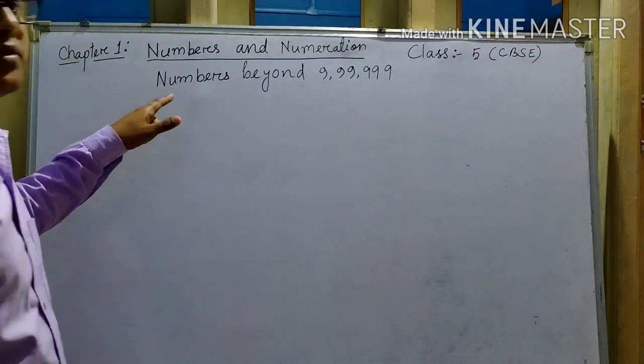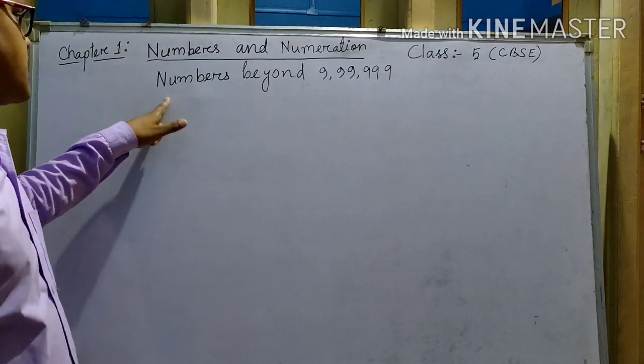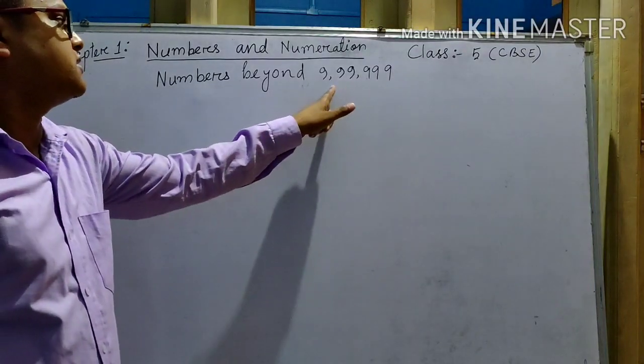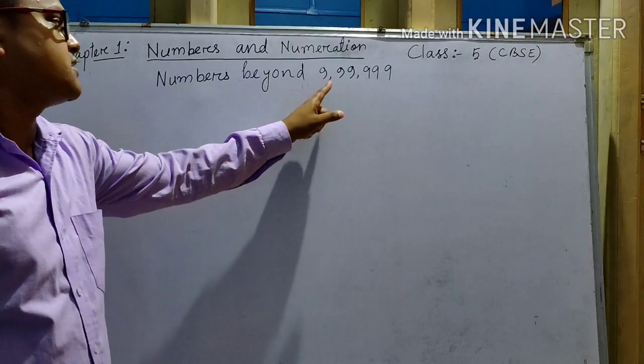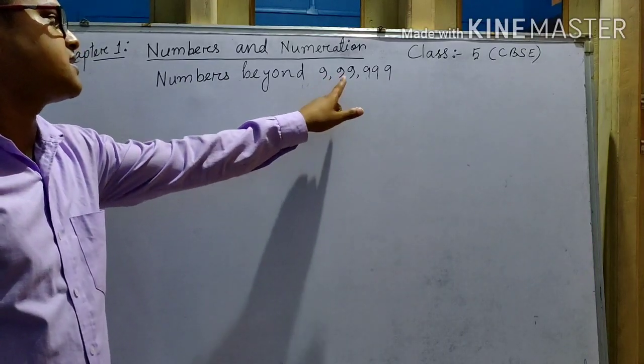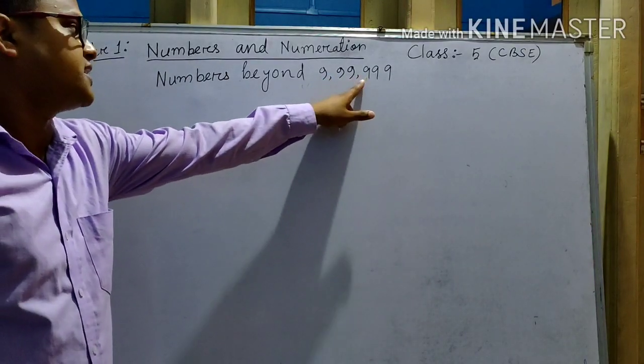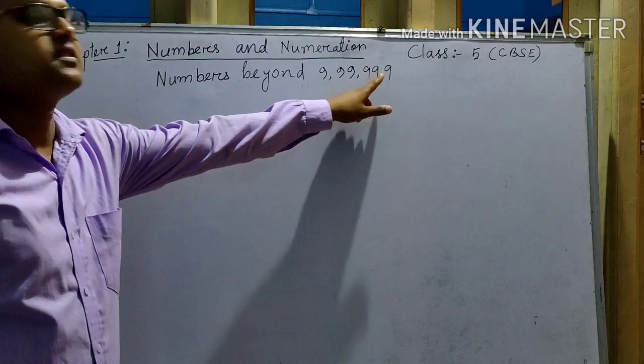Today we will discuss numbers beyond this. How do we read this? 9,99,999.